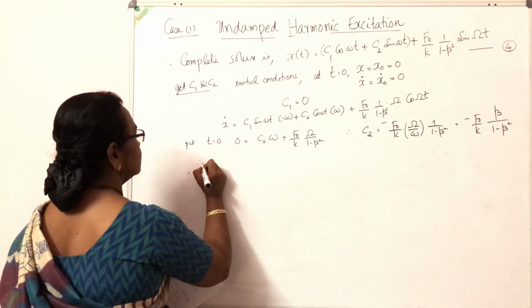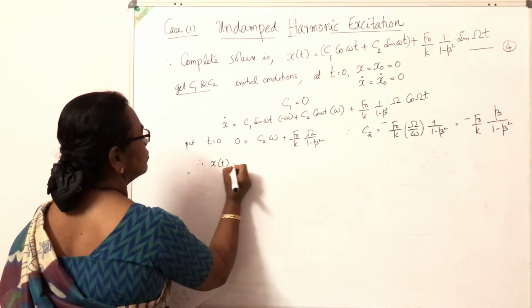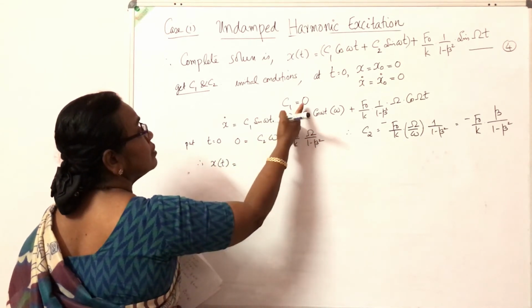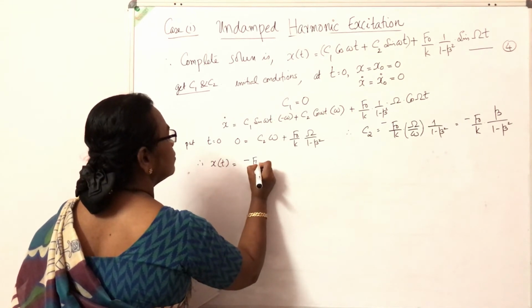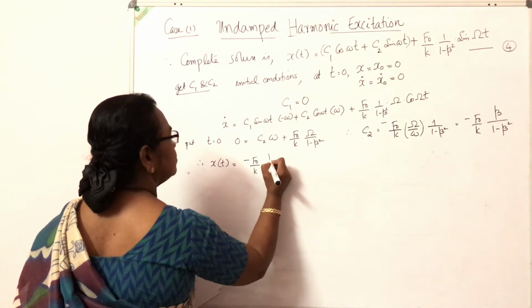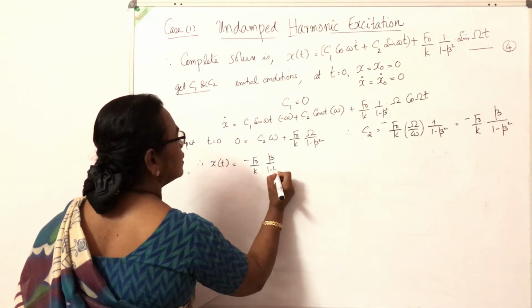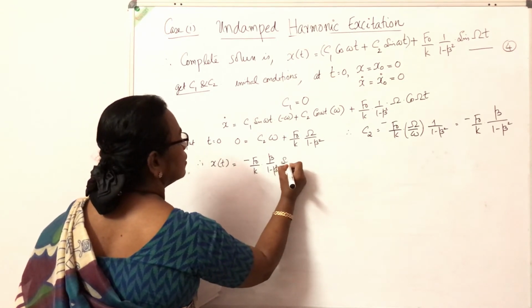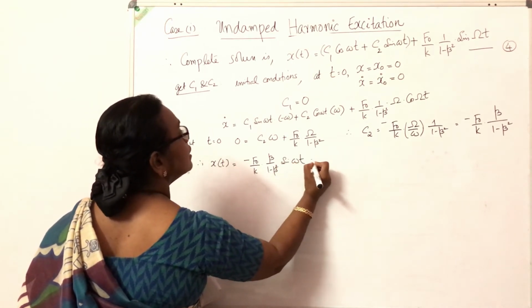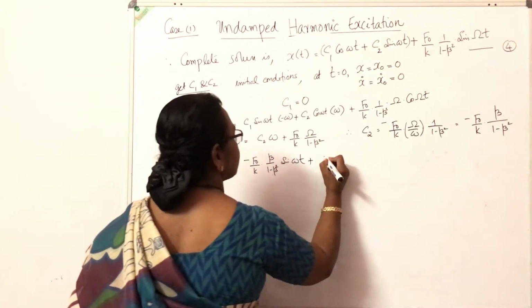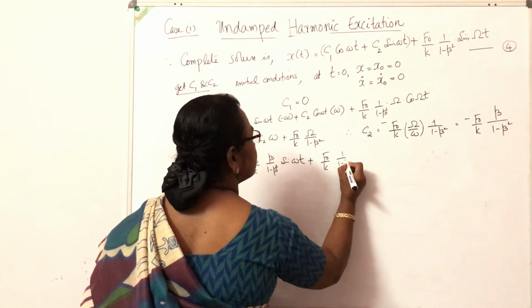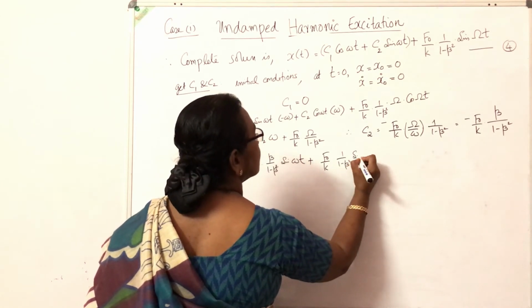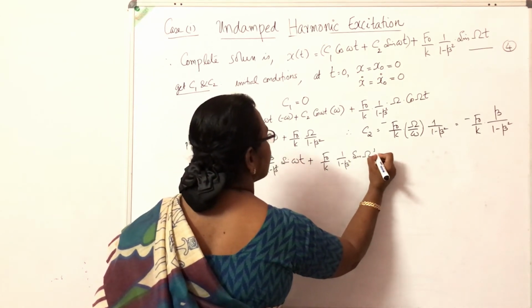Therefore, the solution is x(t) equal to C1, which is 0, so it is C2 sin omega t, with C2 equal to minus f0 by k into beta by 1 minus beta square, times sin omega t, plus f0 by k into 1 by 1 minus beta square times sin capital omega t.